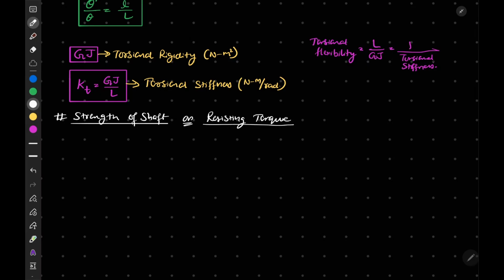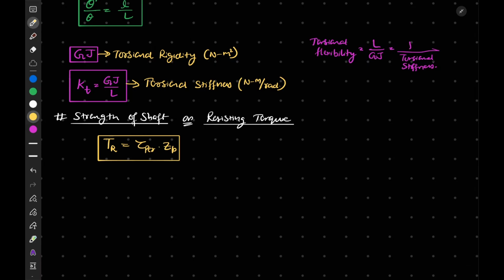We can define the resisting torque TR, or the strength of the shaft, as equal to tau permissible times ZP.